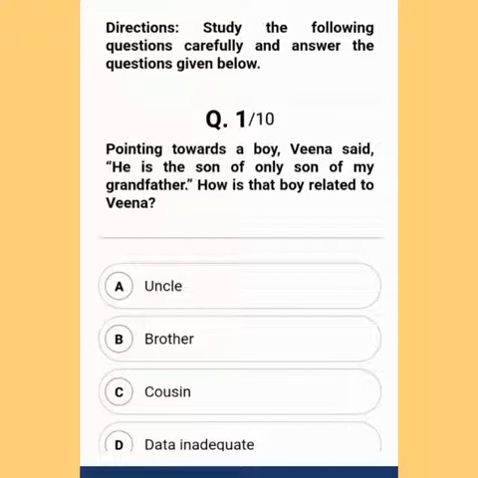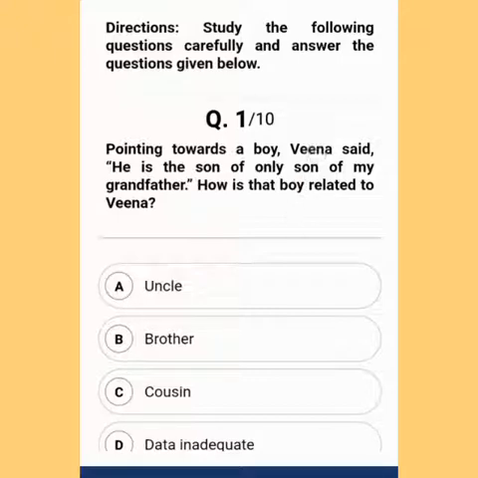Today we have brought a blood relation question and this is part 2. We have already uploaded part 1. You can go and check yourself and try to answer this question. So in this second part, we will also discuss 10 questions and after every question I will show you the explanation as well. But what you have to do is to pause the video once I dictate the question and try to solve this, and after a couple of seconds I will try to answer the question. So make sure you pause the video after I dictate the question and then I will reveal the answer of that particular question. So without wasting any time, let us go to the first question.